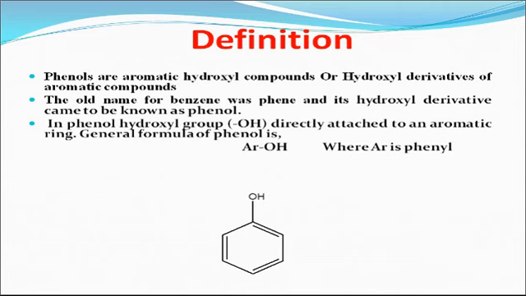The old name for benzene was phene, and its hydroxyl derivative came to be known as phenol. In phenol, the hydroxyl group, OH, is directly attached to the aromatic ring. The general formula of phenol is ArOH. The structure of phenol is this.